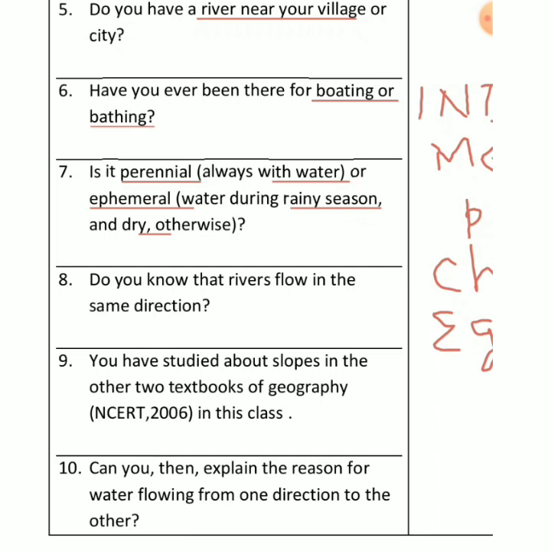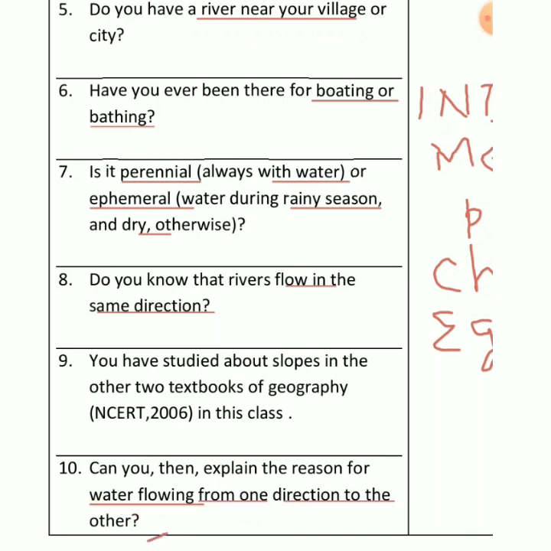Now I told you about water. Not all rivers flow in the same direction. It's not possible, right? Basically, rivers have their own direction. You have studied this in other geography textbooks also. In this class, I am going to teach you why they have direction, right? We have so many reasons which I will give you for why water flows from one direction to another. What is the reason why water flows from one direction to another?